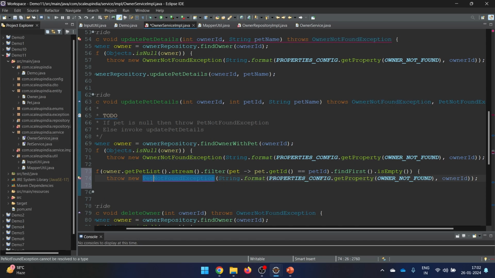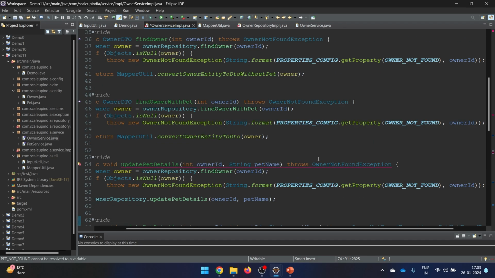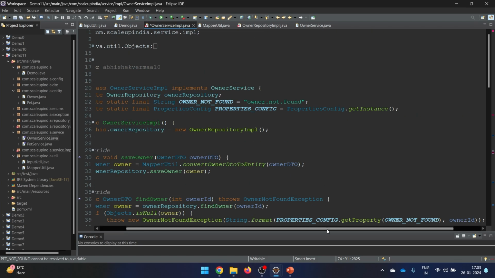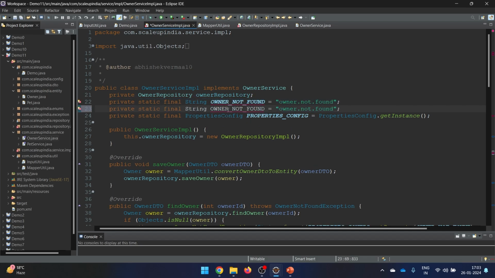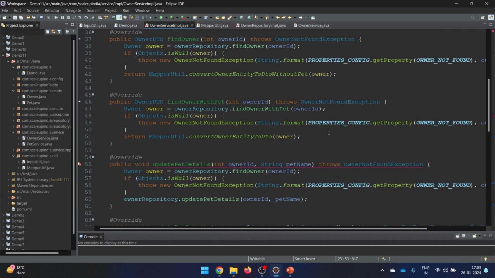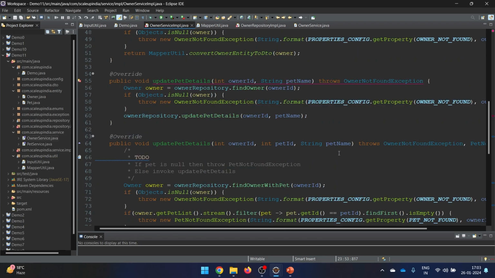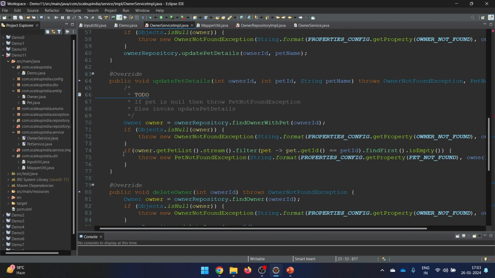So let me change it to pet, and here also let me change the same thing to pet. Do we have that? Okay, we don't have that, so let me just add it here, that pet not found exception. Here let me quickly write it like this, pet, and here also let me mention this. Since I have copied from the previous code, that already exists. The only thing is I was not having that particular variable here, so that I have also done.